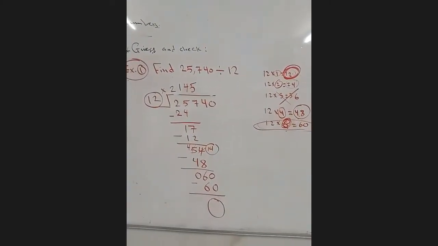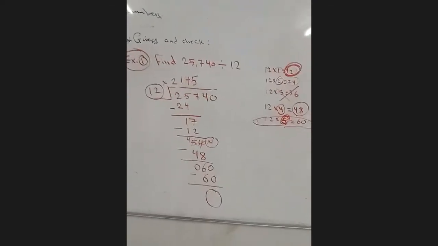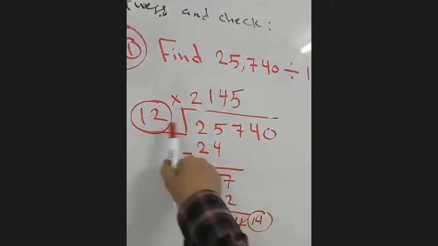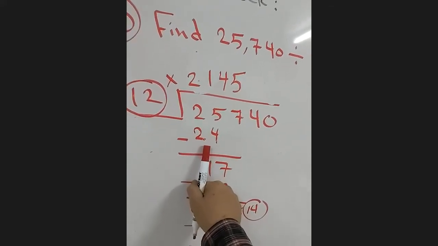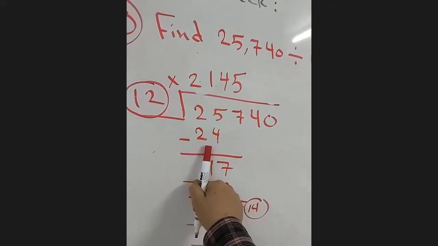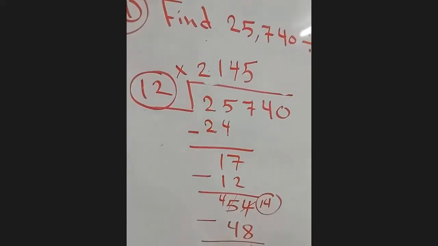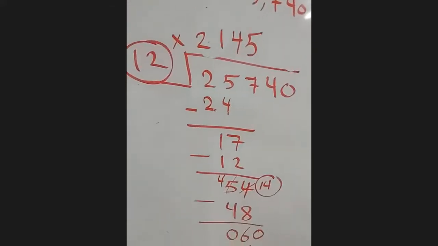Mister, I have a small question. What? If I completed in the wrong way, if I chose one and I completed this question, what will I get? If I chose one, 1 by 12, you put a 12 in place of 24, right? Yes. If I chose like this, could you complete the answer? I want to see what will happen. It won't be an answer, mister. It's wrong. How can we complete in a wrong way? It's wrong. You start wrong, you will finish wrong. Okay. Got it? Yes.